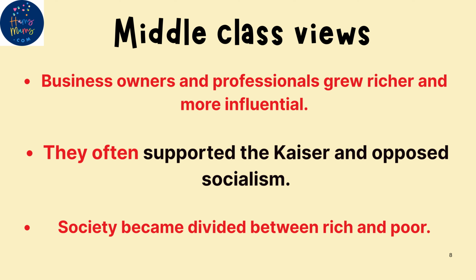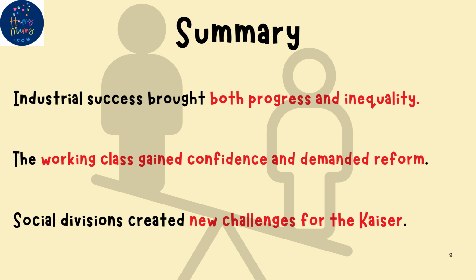So a quick summary of them. Industrial success brought both progress and inequality. The working class gained confidence and demanded reform, and social divisions created new challenges for the Kaiser.